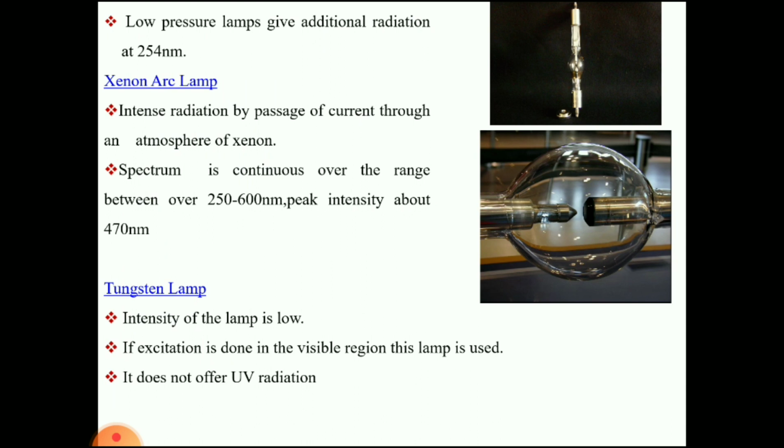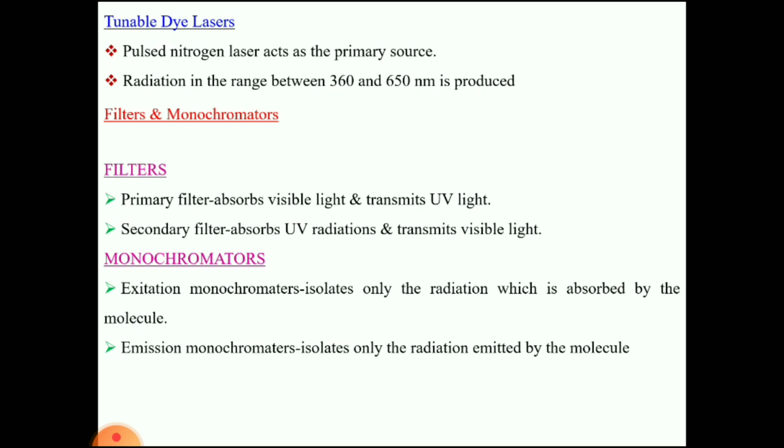Xenon arc lamp and tungsten lamp. Only the tungsten lamp is used for the visible; the remaining are all used for UV only. Tunable dye laser: here the laser light used is pulsed nitrogen laser light. The radiation produced by this tunable dye laser is in the range of around 360 to 650 nanometers.